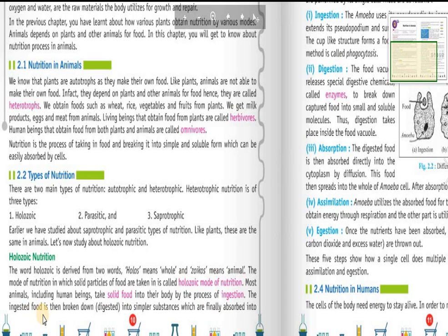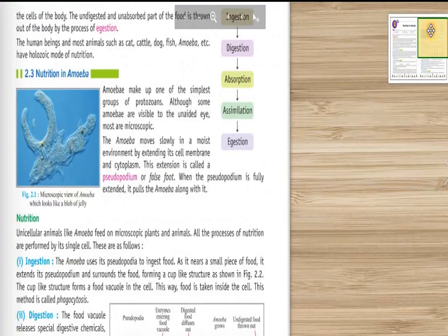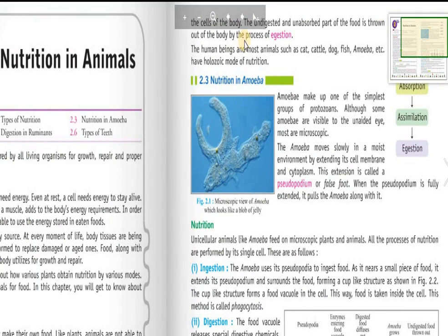The ingested food is then broken down, digested into simpler substances which are finally absorbed into the cells of the body. The undigested and unabsorbed part of the food is thrown out of the body by the process of egestion. The human beings and most animals such as cat, cattle, dog, fish, amoeba, etc. have holozoic mode of nutrition.